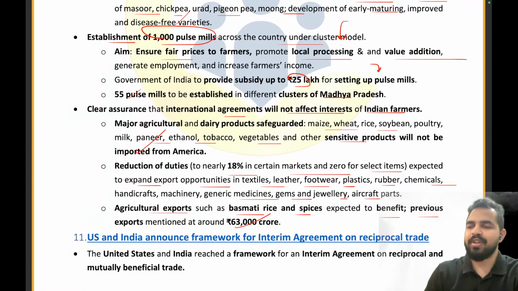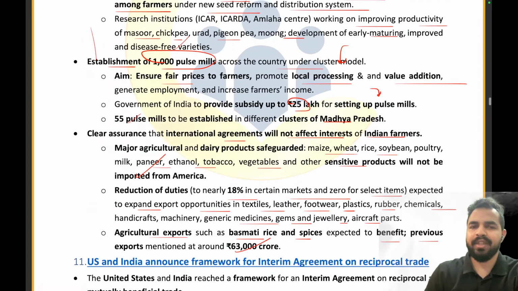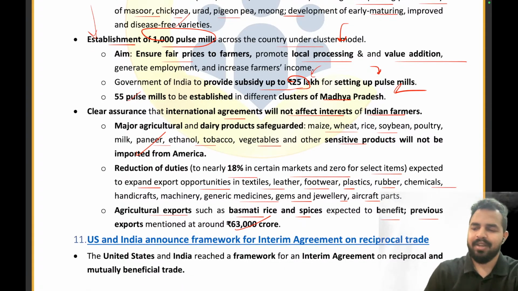How many pulse mills will be established across India? That is 1,000 pulse mills will be established across India. And what amount of subsidy will the government of India provide for setting up the pulse mills? That is 25 lakhs subsidy they will be getting. And how many pulse mills will be created in Madhya Pradesh? That is 55 pulse mills. Absolutely right. Well done, Harshal, Pratyush, and Anirudh. All of you have given me the right answer.